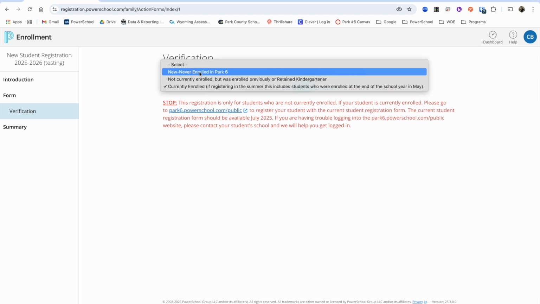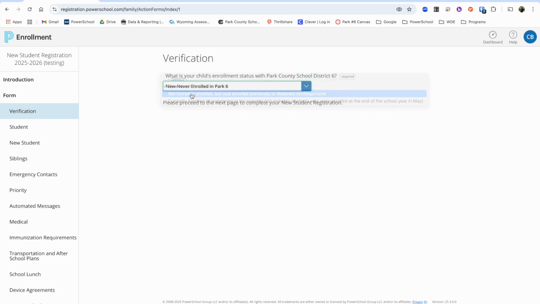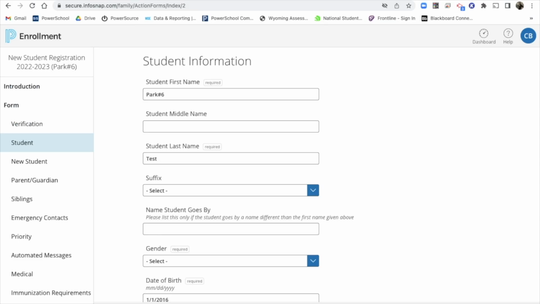If you select new, never enrolled, or not currently enrolled but was previously, or they're a retained kindergartner, you'll see that all of these pages come up, and you can click next to go through the pages and answer all the questions, and then you should be able to submit in the end. It'll ask you all the questions, and it has some notes underneath. One thing to note is this required field. If a field is required, it will not let you submit at the very end until every single required field is entered. So make sure that you enter something for every single required field.